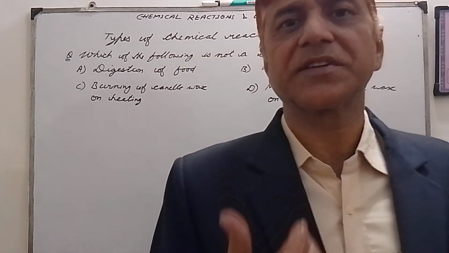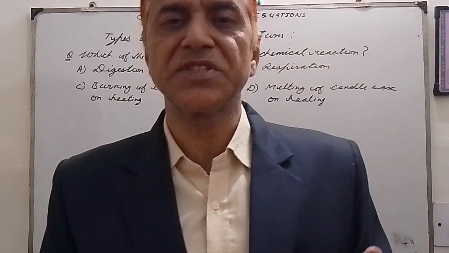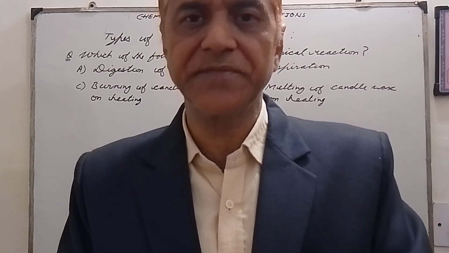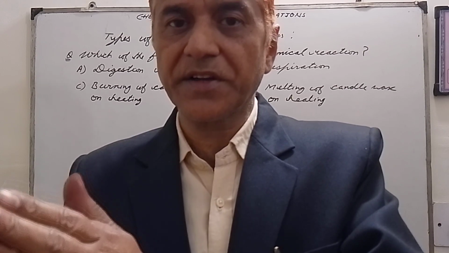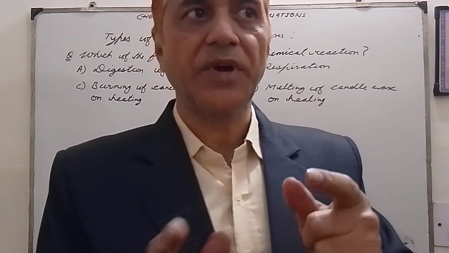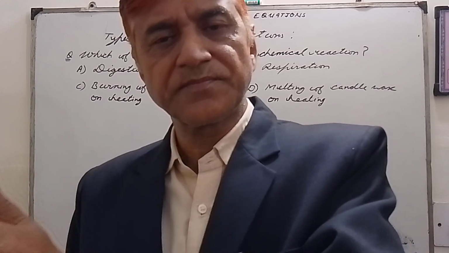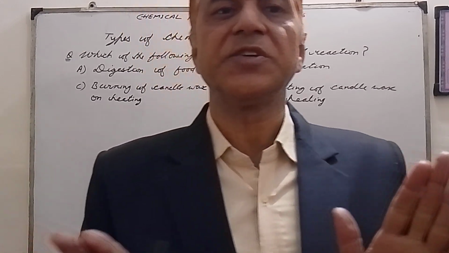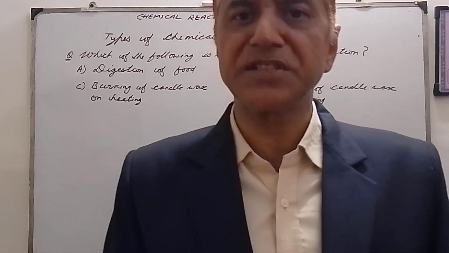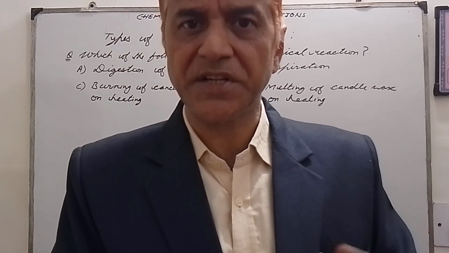In this reaction, the wax, which is fuel in a solid state, is consumed or burned, and we get carbon dioxide, which is a gas, and water vapors, which are in liquid state. So the solid state has changed into liquid state and gaseous state. This is an example of a chemical reaction where change in state takes place. This we had studied in our last video.